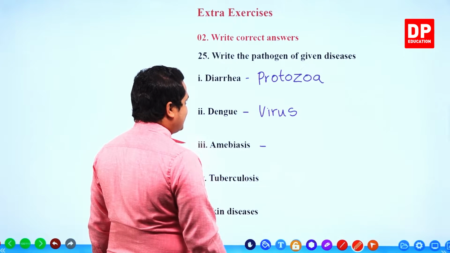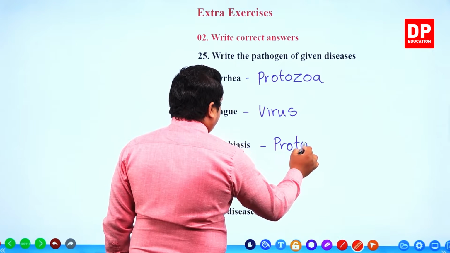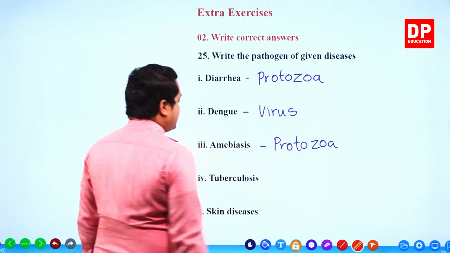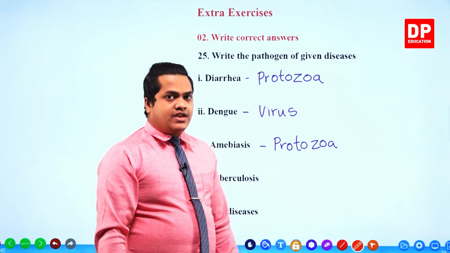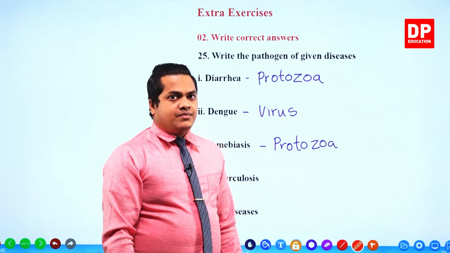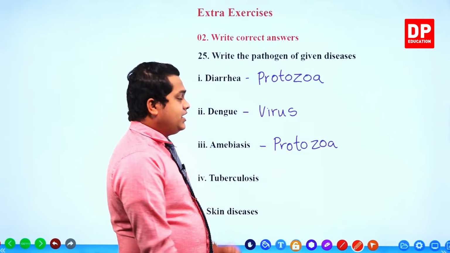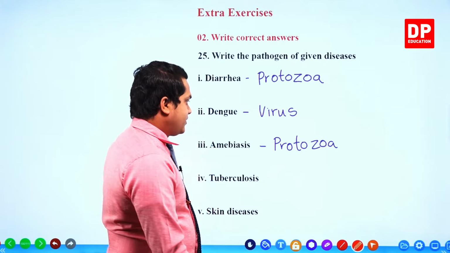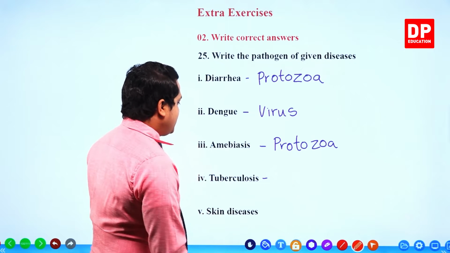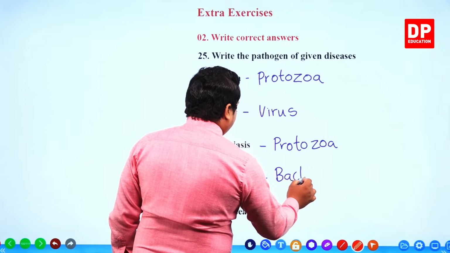Amoebiasis, once again it's created because of protozoa. Amoebiasis is a kind of disease which is created within our stomach and intestinal area. The main symptoms are similar to dysentery and diarrhea. Tuberculosis is created because of a bacteria.